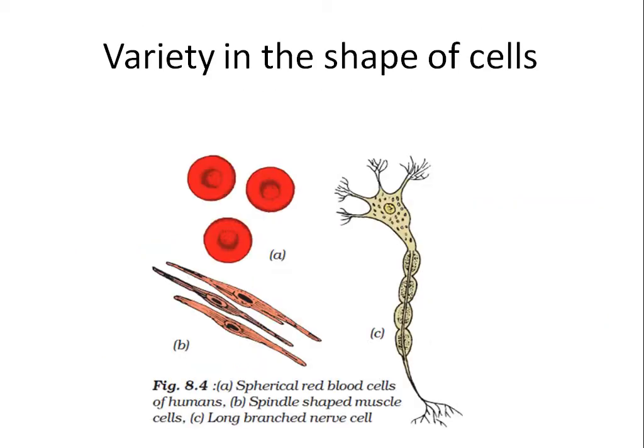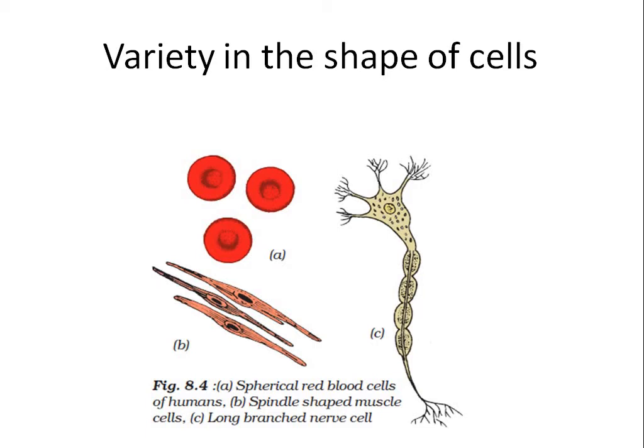Variety in the shape of cells, all these we have already learned, and you have not learned all these things. You just go through the videos once again, revise the videos and see what is there in the videos.